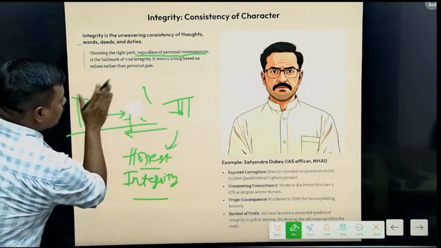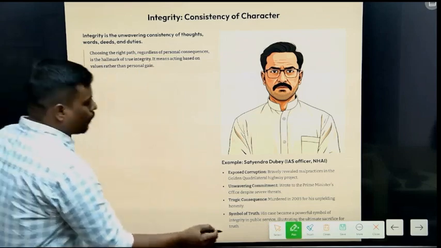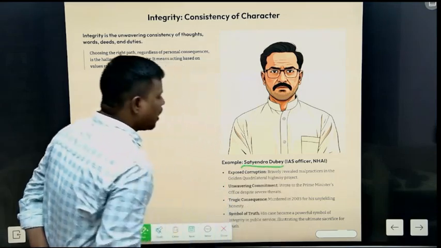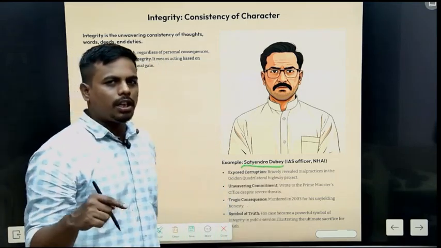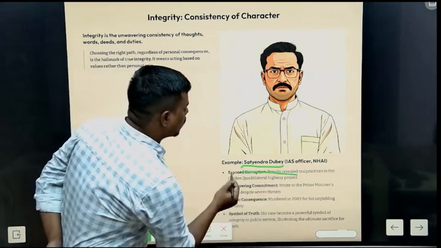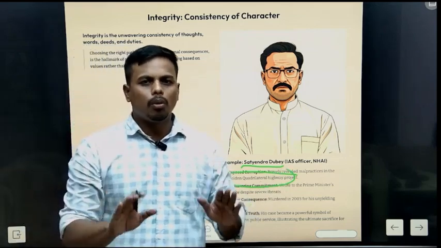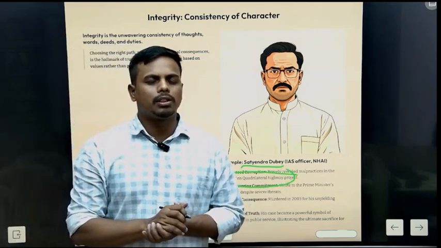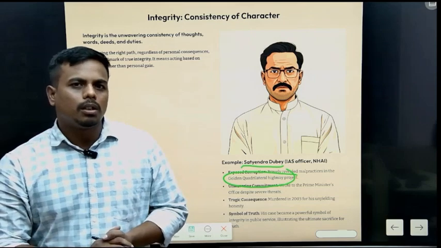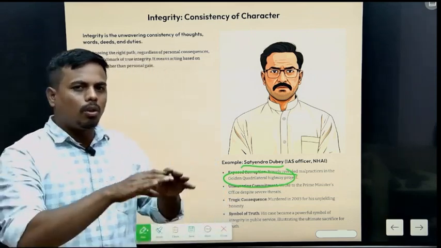Now, in integrity also, there are examples like Satyendra Dubey. He exposed corruption in NHAI that was going on in the Golden Highway project. Regardless of the consequences, he wrote a letter to the Prime Minister's office saying that something was going wrong in the system and there was corruption in all those projects.